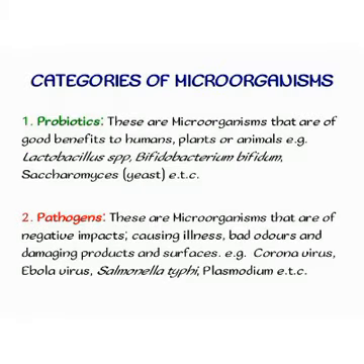Now, here are the categories of microorganisms. The first is the probiotics. These are beneficial microorganisms. They are organisms that are of good benefit to humans, plants, or animals, e.g. the Lactobacillus species. They are helpful in making yogurt. There's Bifidobacterium bifidum. They are found in guts.